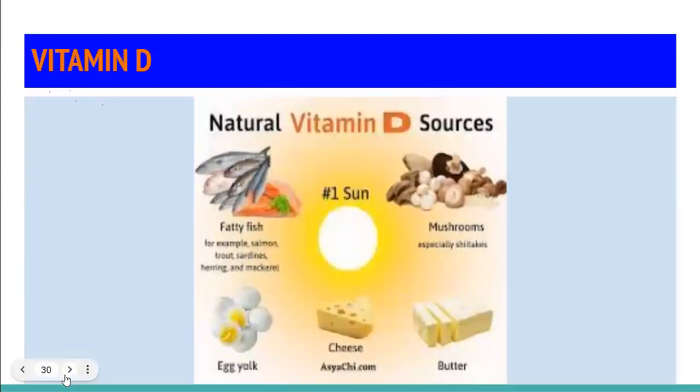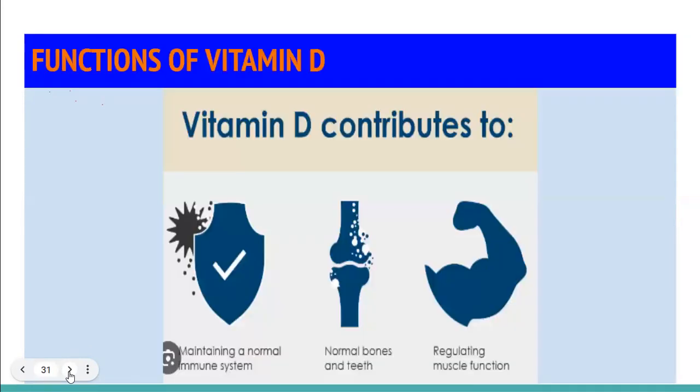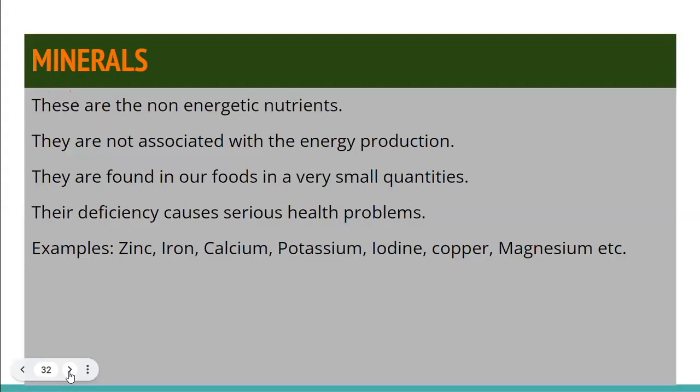Then we have got vitamin D. Vitamin D is found in eggs and in sunlight. When your skin receives sunlight, your skin manufactures vitamin D. So vitamin D is there in egg, dairy products, and in the sun. Vitamin D helps you to absorb calcium from your diet. If you are eating calcium but do not have enough vitamin D, you will not be able to absorb calcium in your bones. So vitamin D deficiency means calcium deficiency, and that will lead to weaker bones, fractures, osteoporosis, and joint pains, etc.